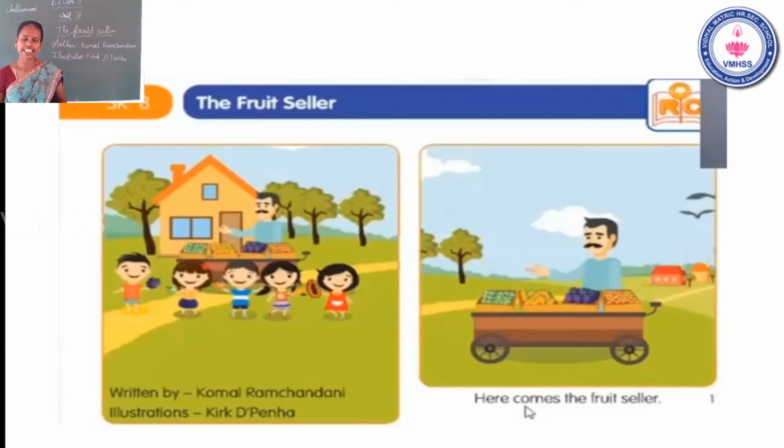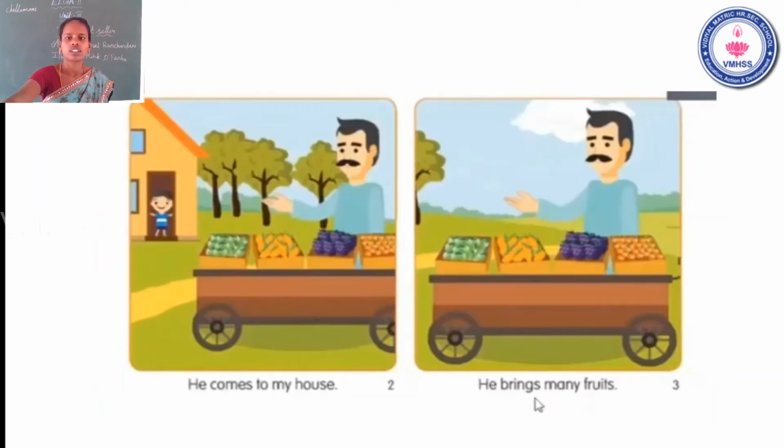Now go to the next page. Okay. He comes to my house. Look at the slide, students. See the second page. What do you see in this picture? Yes. The fruit seller comes to my house. He comes to my house. He comes.